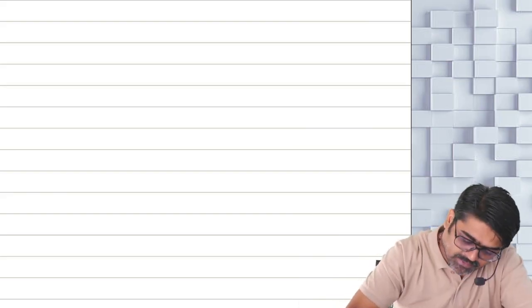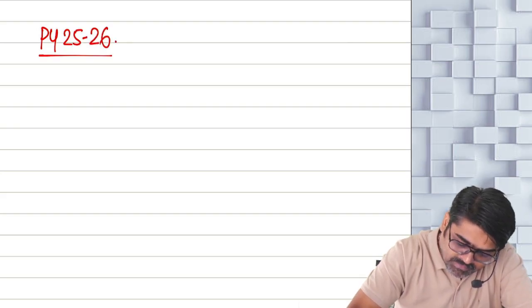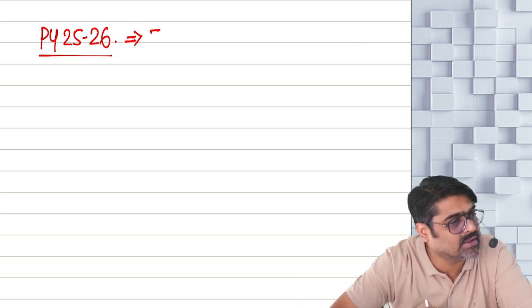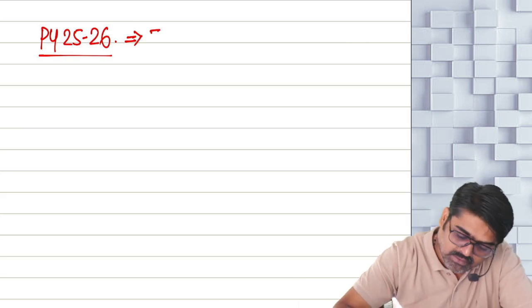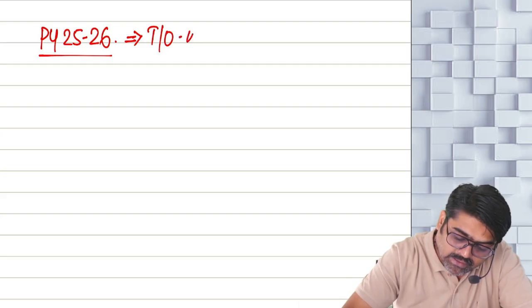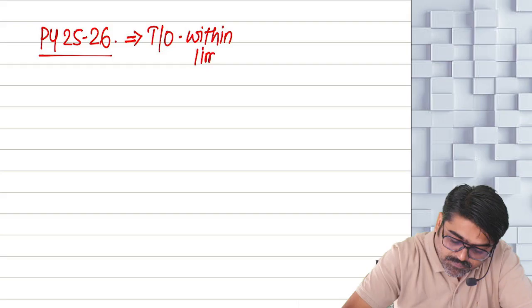So for example, in the previous year 25-26, what is happening? That the turnover was within the limit. Within the limit of what?